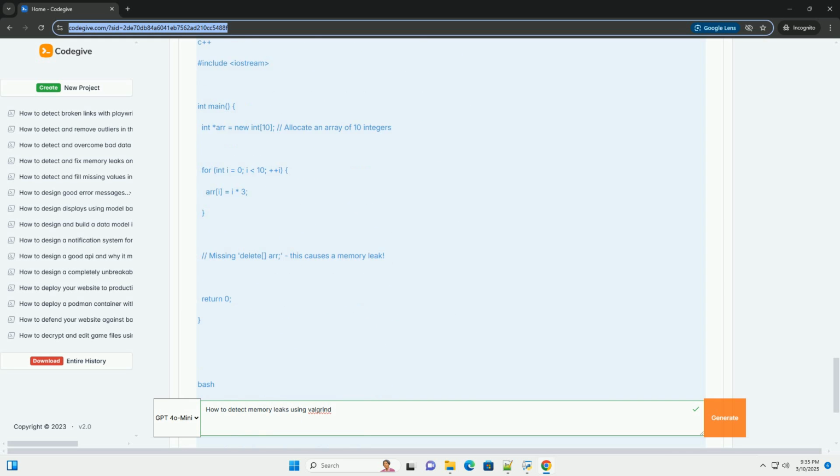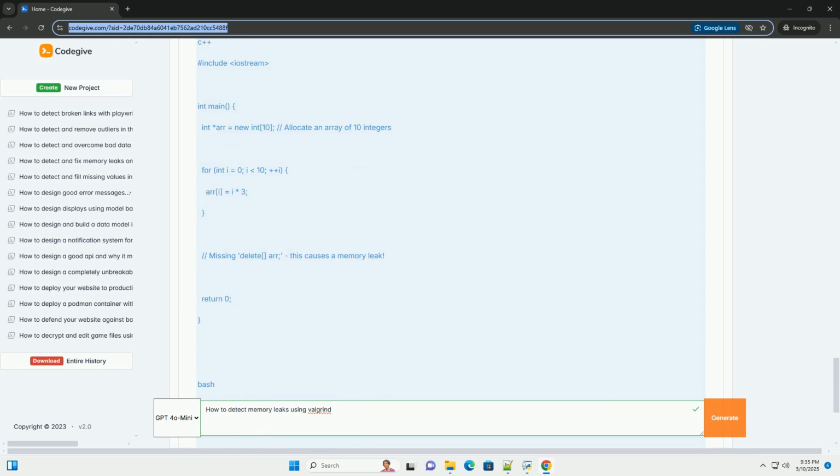Run Valgrind. Valgrind will report a similar "definitely lost" leak, pointing to the line where new int[10] was called. To fix the leak, add delete[] arr before the program exits. Remember to use delete[] for arrays allocated with new[] and delete for single objects allocated with new.